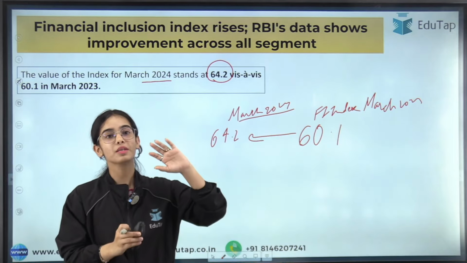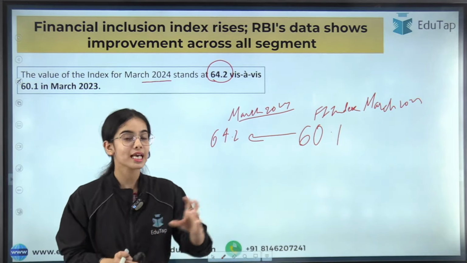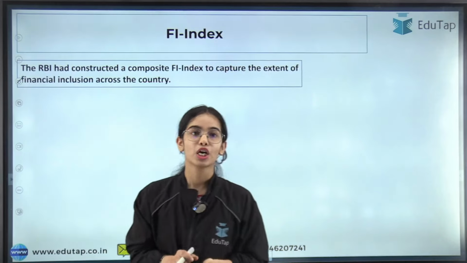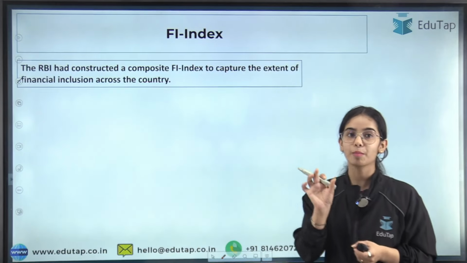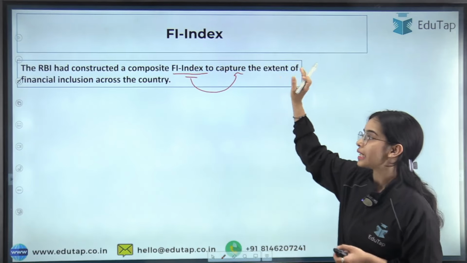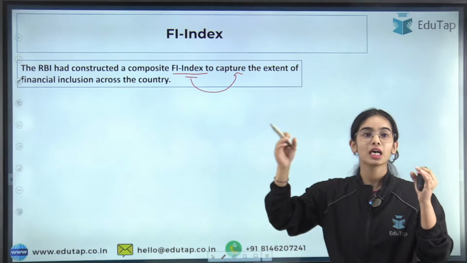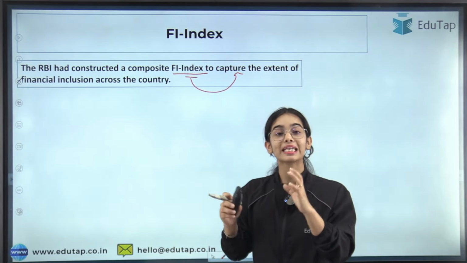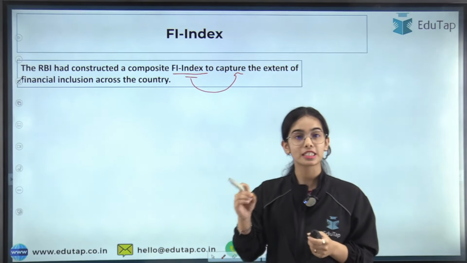Now, first of all, what is the meaning of the Financial Inclusion Index and what is the meaning of this increase in the value, that we will understand. So the RBI had constructed a composite Financial Inclusion Index. This index captures the extent of financial inclusion across the country. Financial inclusion means that the people of the country are getting included in the financial system of the country.